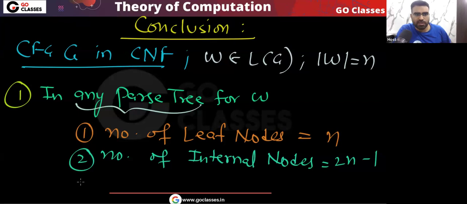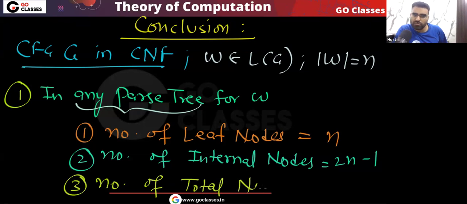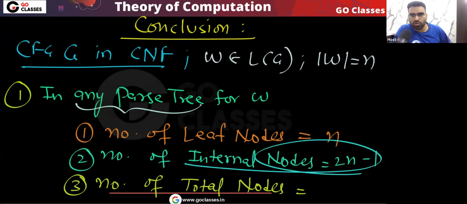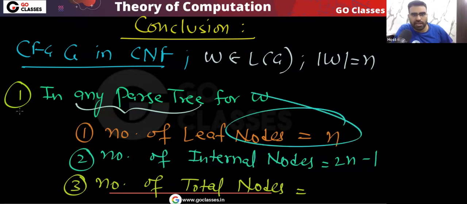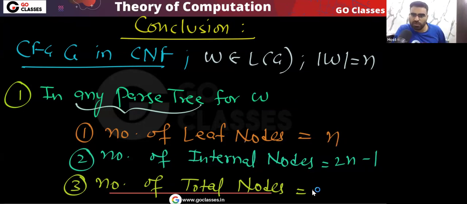So you tell me the number of total nodes. Internal nodes 2n minus 1, leaf nodes n. The total nodes will be n plus 2n minus 1, which is 3n minus 1. Yes or no? That will be 3n minus 1. Is this point clear? Please tell me.